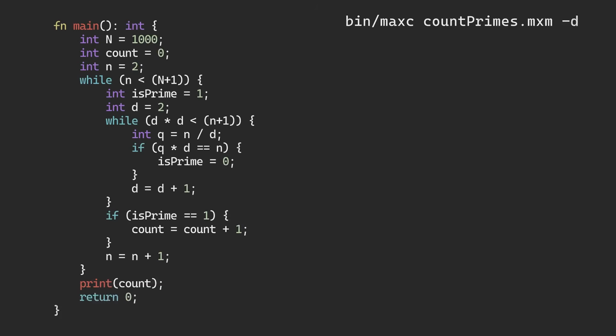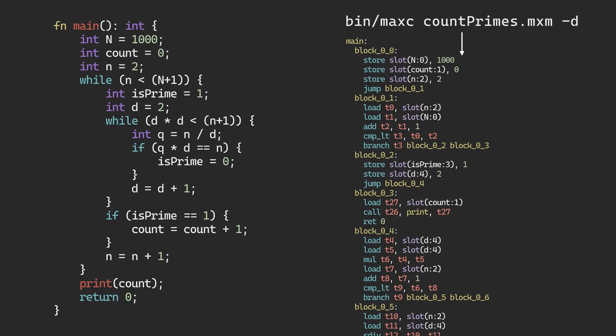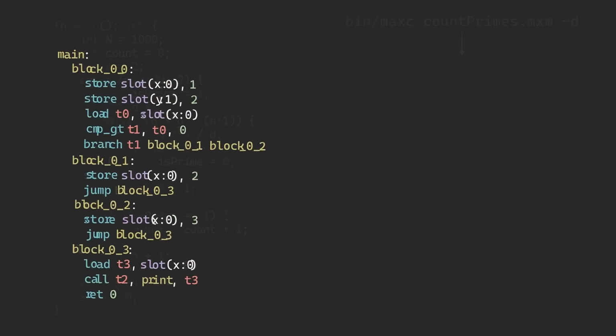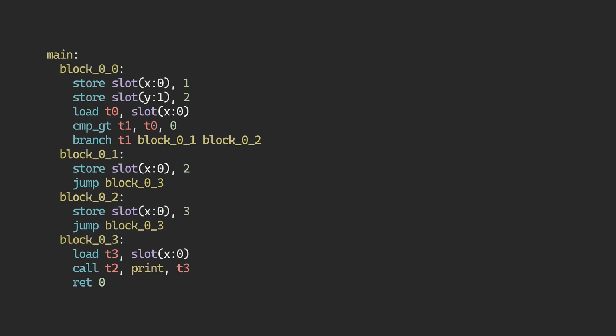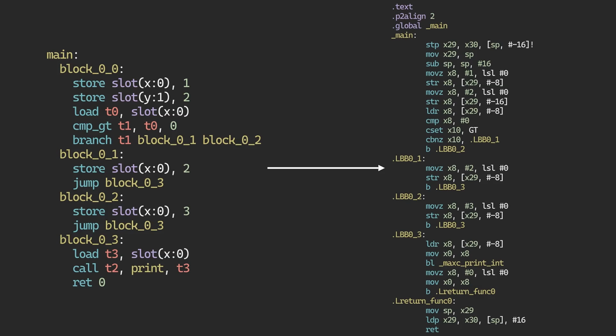But man, the relief I felt when I ran the code and it showed the IR I invented was amazing. I finally felt like the compiler was getting somewhere. I mean, I'm basically there, right? This looks very similar to real machine code. I'm nearly done, right? Right?